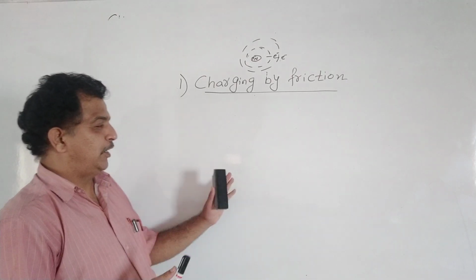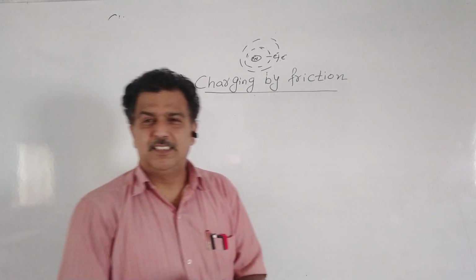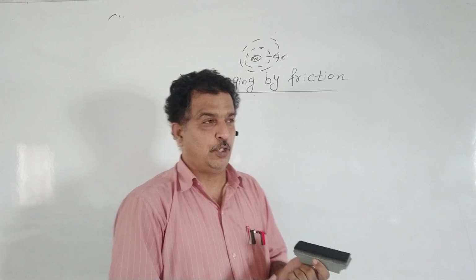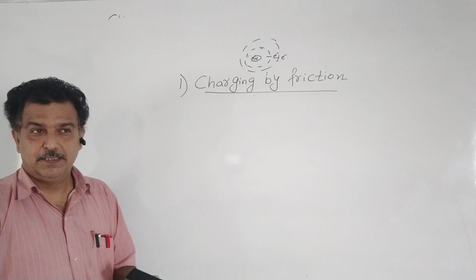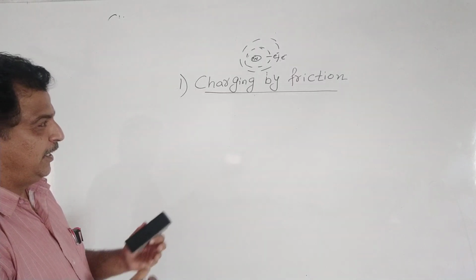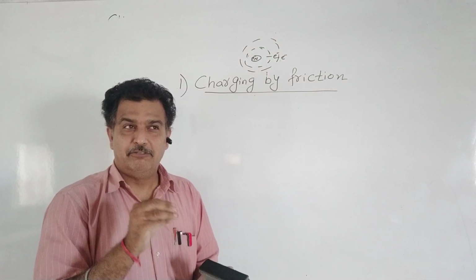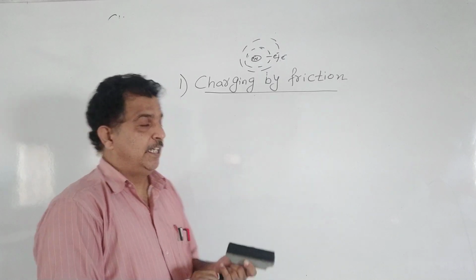Now when these electrons are being transferred from one body to another, there is a slight difference of the mass of the two bodies also, because electron and proton also possess mass. So we will see later on how the mass of the body will also change slightly when electrons are transferred from one body to another.